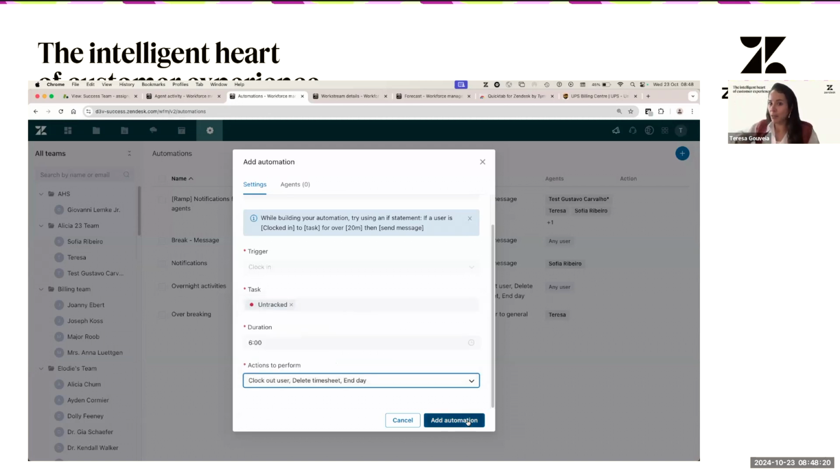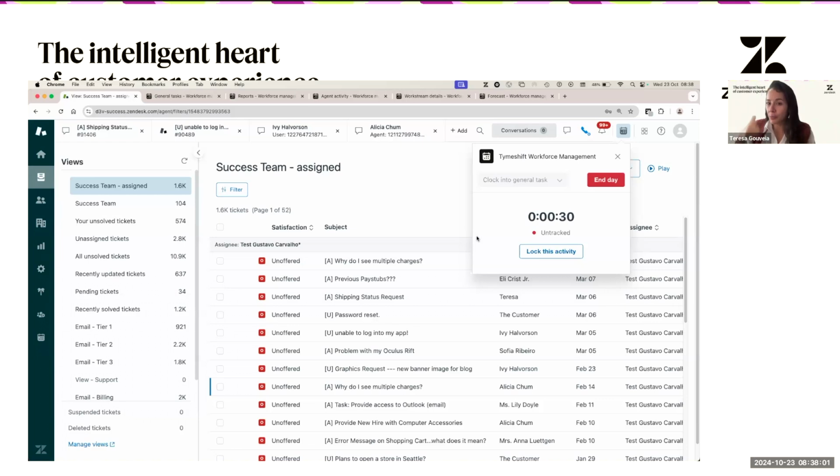And then important thing, if there is an ongoing activity at the moment that you set up the automation, that's not going to be applied for that ongoing activity. Okay, this is going to be applied only for activities that start, let's say, from the moment that you set up the automation.